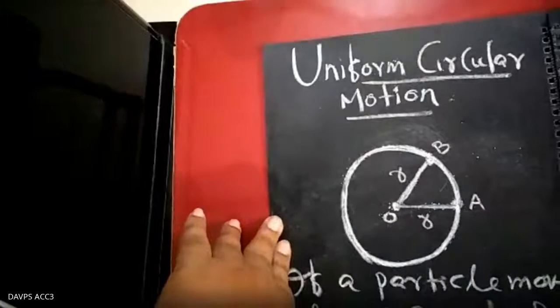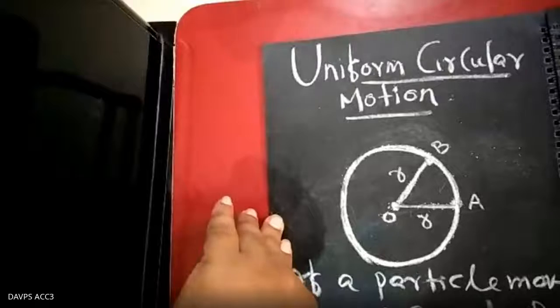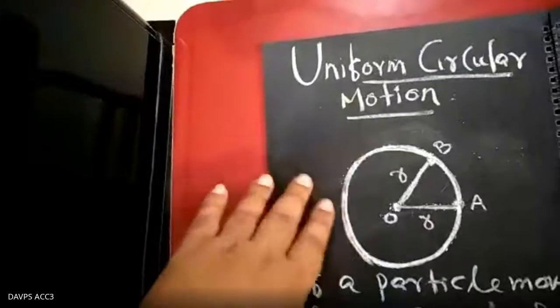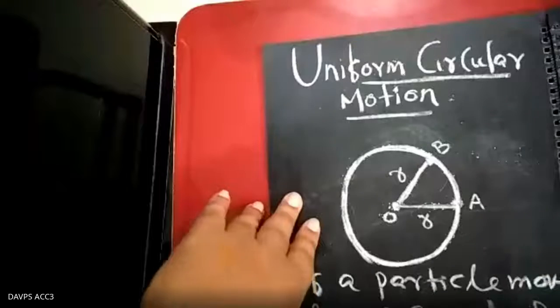And uniform circular motion is an accelerated motion. Before that, I was telling you the example. What is an example of uniform circular motion? Anybody can tell me.